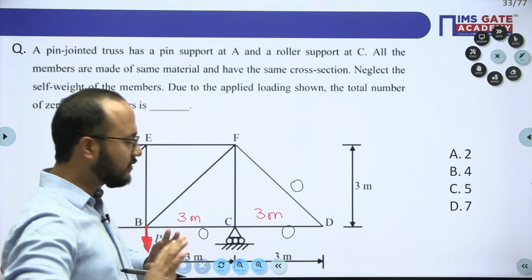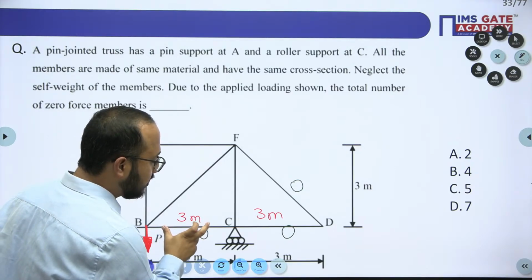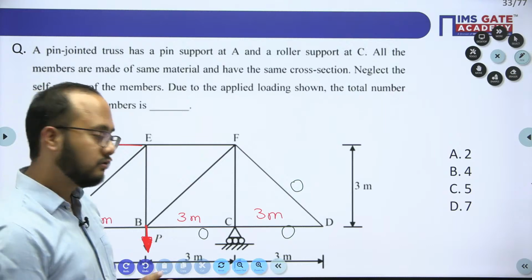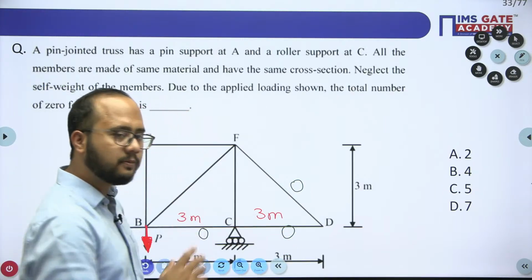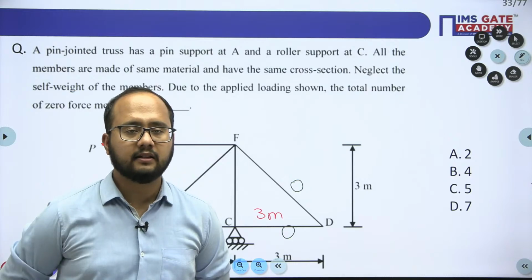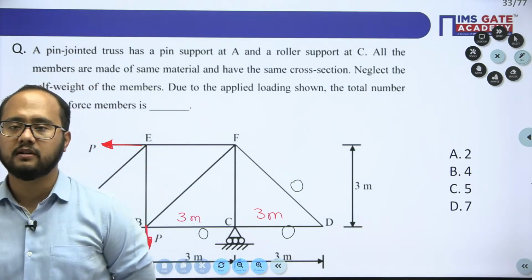BC correct? Yes. But what is the logic? See, if the BC member has to be there, some member has to be there so that it can balance this BC force. There is no one here which can balance BC, so automatically BC has to become 0. That logic is correct. But now what will be the total number of zero force members?